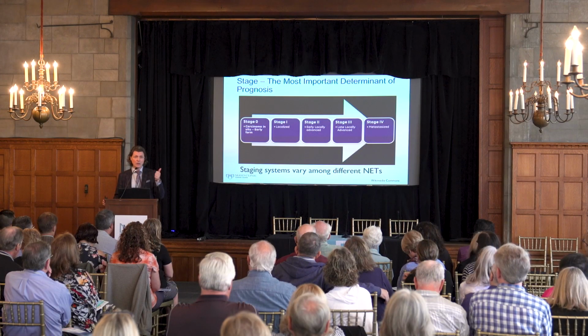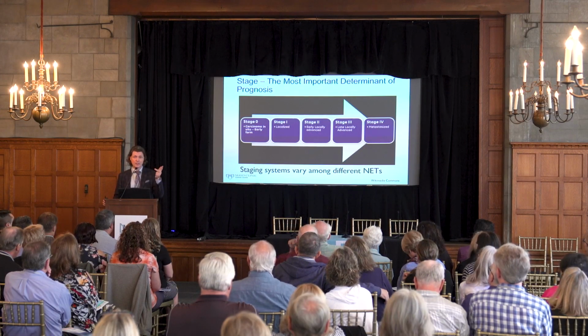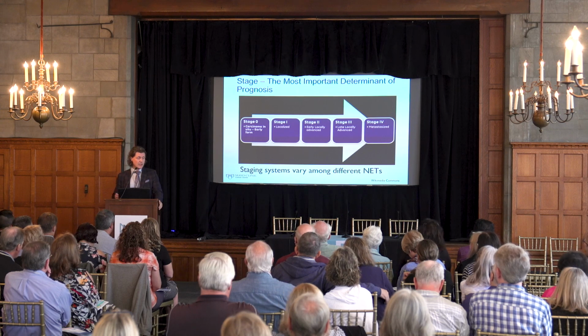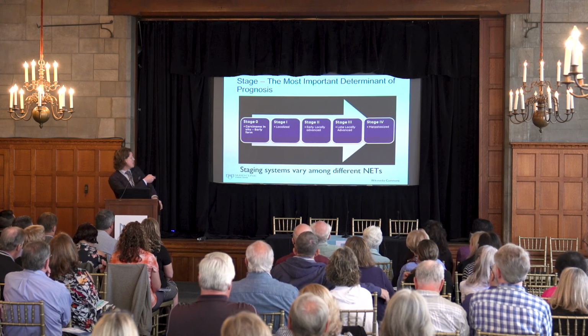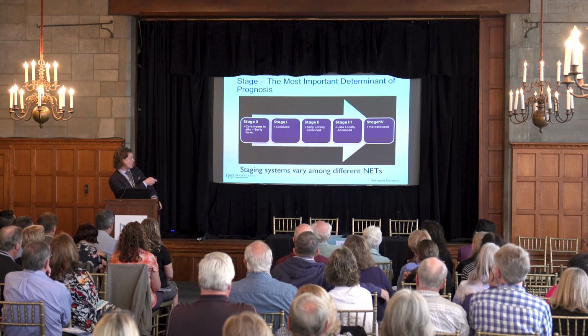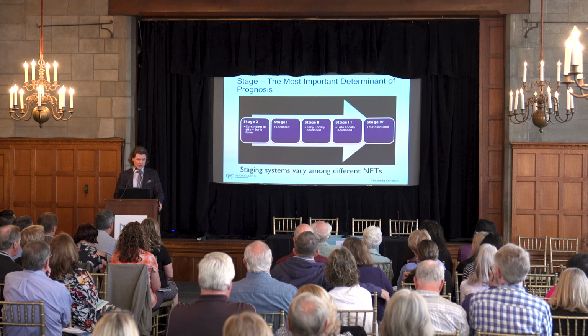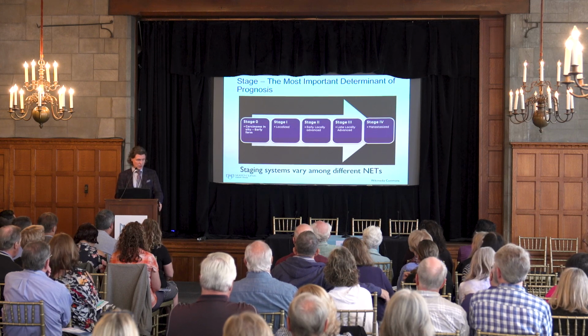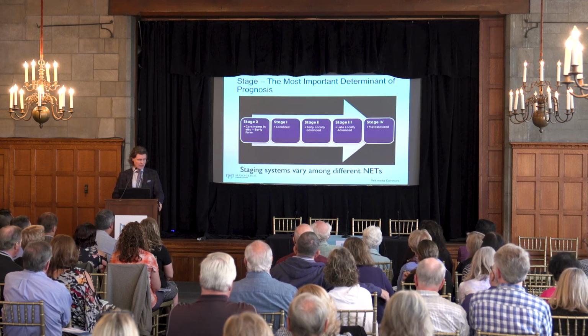So we look at grade, differentiation, and stage. And so these are the cancer stages. Stage 0 is something we almost never see in neuroendocrine tumors. Stage 1 are localized tumors. Stage 2 are more advanced, and then up to stage 4. So how does that really look in the body? Let's move on to the next slide here.